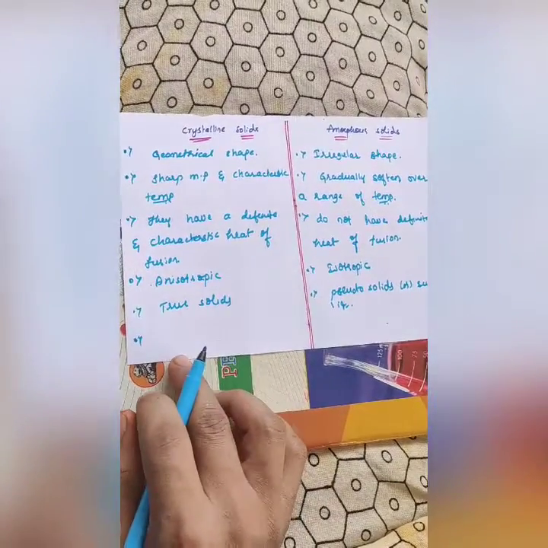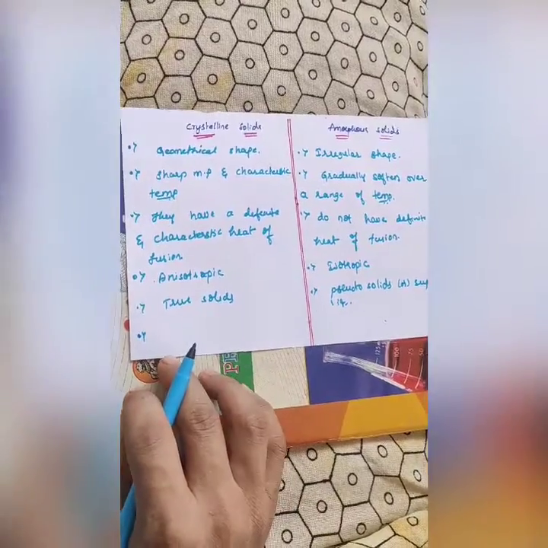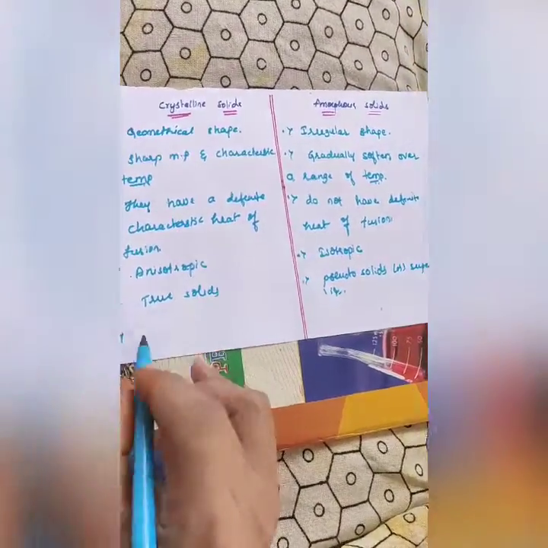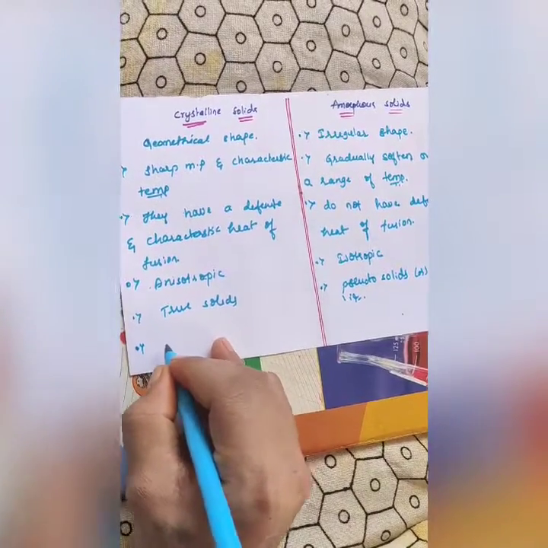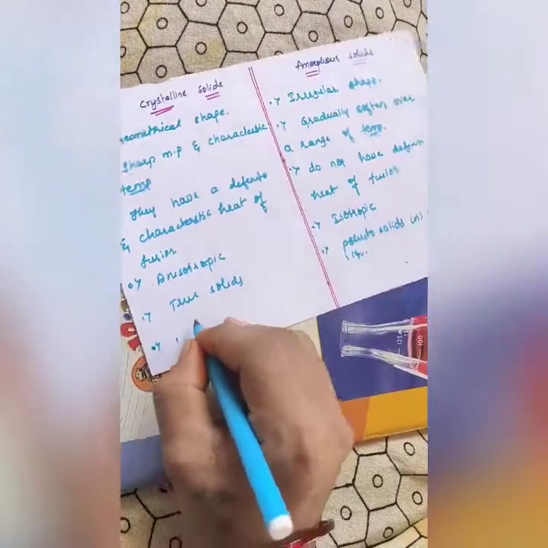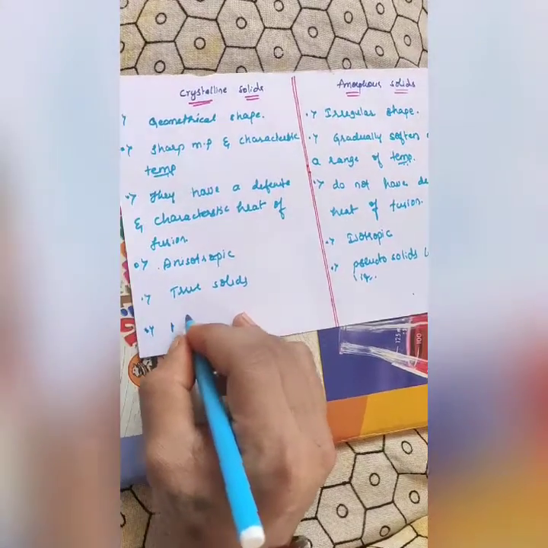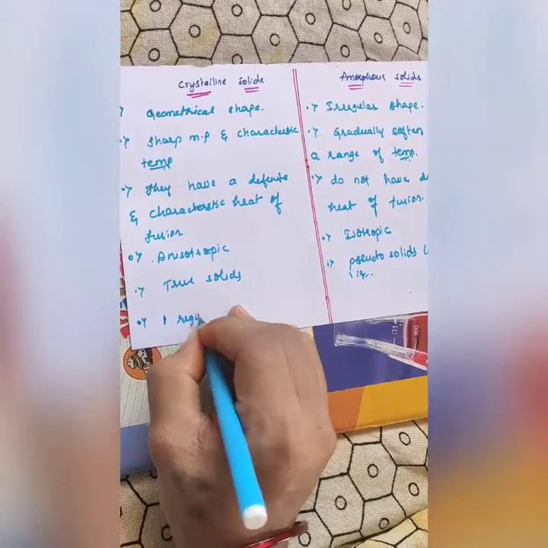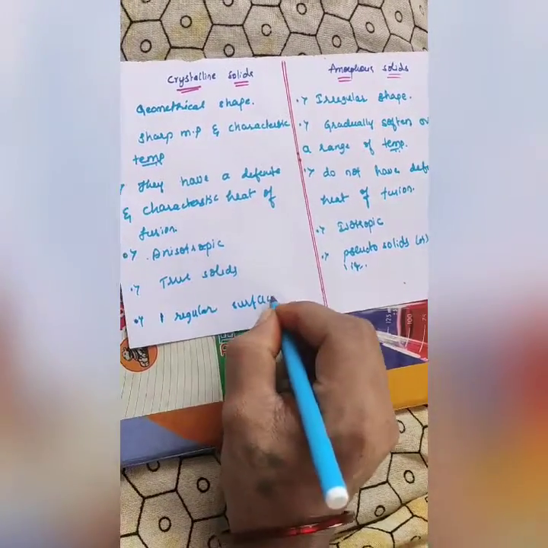Another last difference we will notice here: when crystalline solids are cut with a sharp edged tool, they split into equal pieces, and the newly generated surfaces are plain and smooth in nature, so they exhibit regular surfaces.